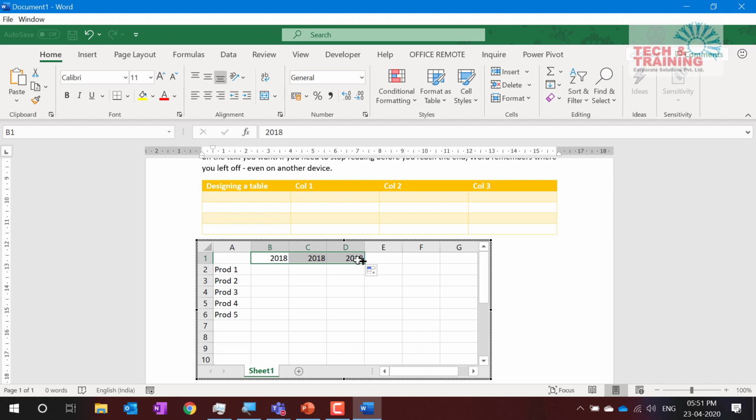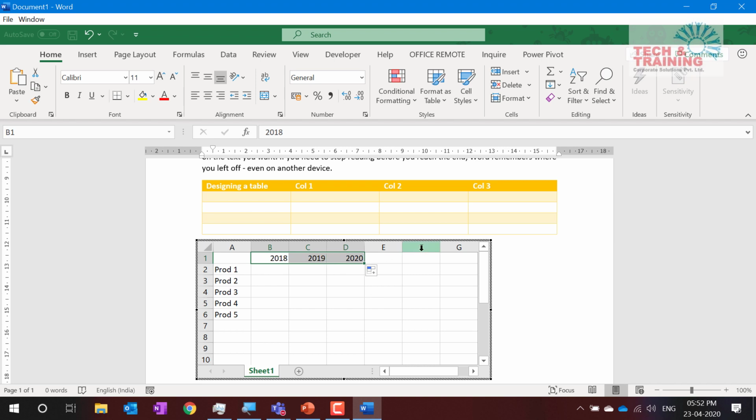I have dragged 2018 here. What if I want to get 2018, 19, 20 after dragging? I have already dragged it. Now I have the choice of going back, making the changes and coming back. But what you need to do is click on the small autofill option, click on Fill Series, and see, automatically 2018, 19, 20.